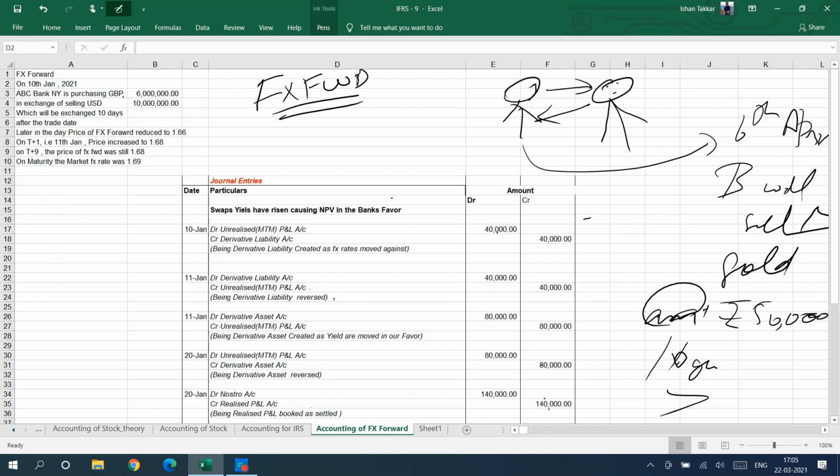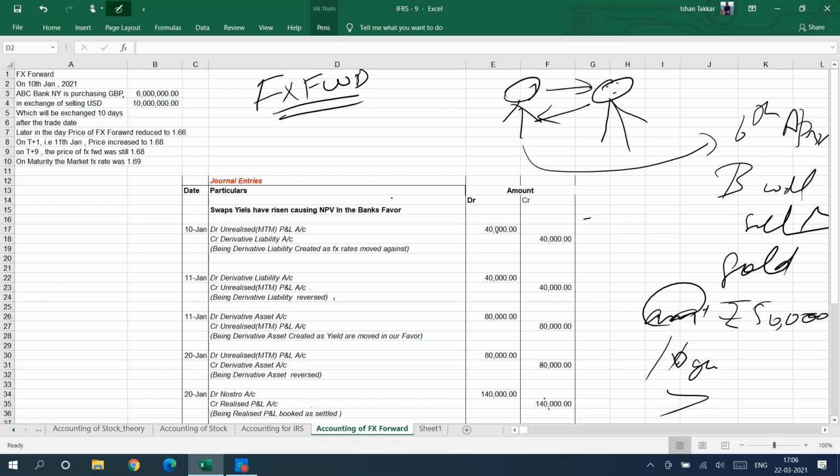If the price of gold increases to 60,000, then Mr. A will be in profit of rupees 10,000. If the price of gold reduces to rupees 40,000, then Mr. B will be in a profit of rupees 10,000. So this is how forward contracts are done. And this is an over-the-counter contract where both parties know each other.